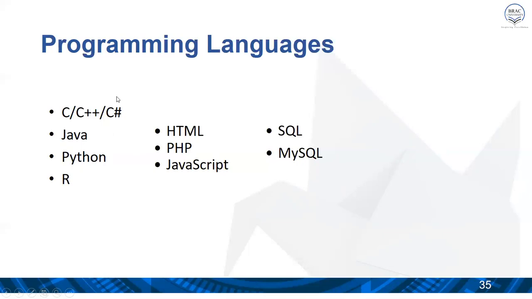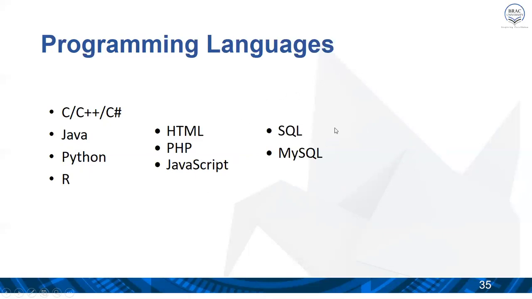Some computer programming languages are C, C++, C#, Java, Python, and R for application programs or application software; for web development, HTML, PHP, and JavaScript; and for databases, SQL and MySQL.